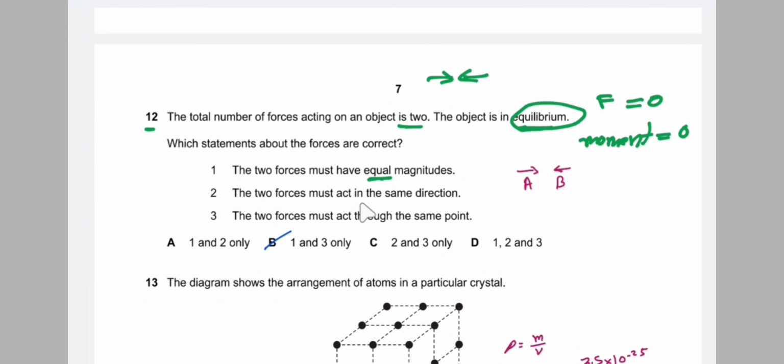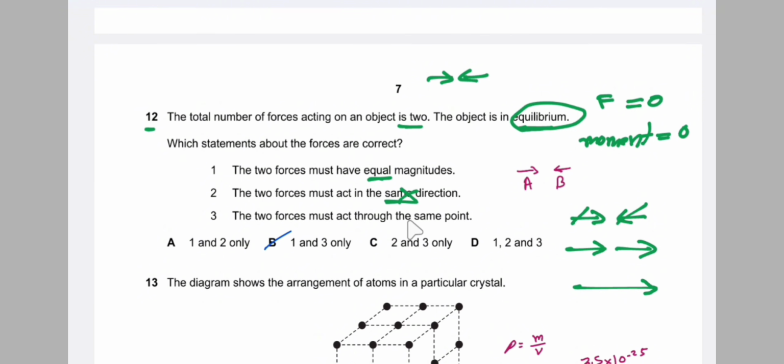The two forces must act in the same direction. Let's suppose the two forces are acting in the same direction, then we can see that none of the forces cancel each other out. So it is not in equilibrium and the resultant force is in this direction. But to cancel the resultant force, one arrow is in this direction and the other in this direction, so they cancel each other out. But since they are acting in the same direction, they form a resultant force, which is wrong.